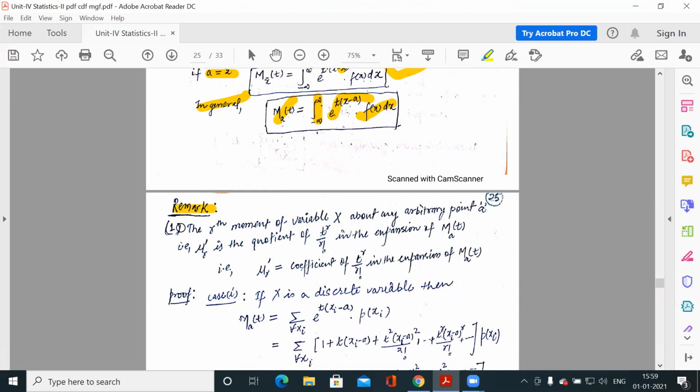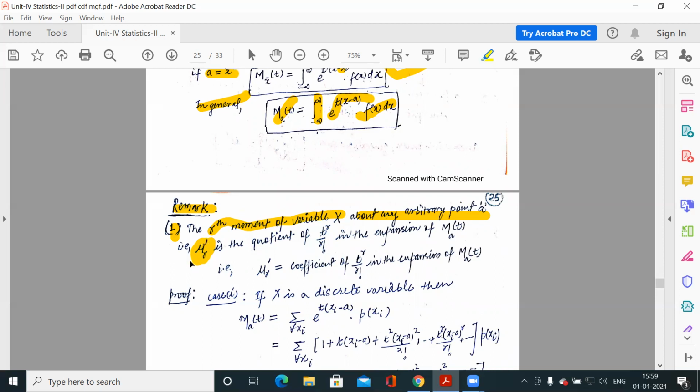So the first remark is about the rth moment of variable x about any arbitrary point a, that is mu r dash. What is mu r dash? Mu r dash represents the rth moment about point a of any variable x. Clear? So it is not a new thing, we have already discussed this.